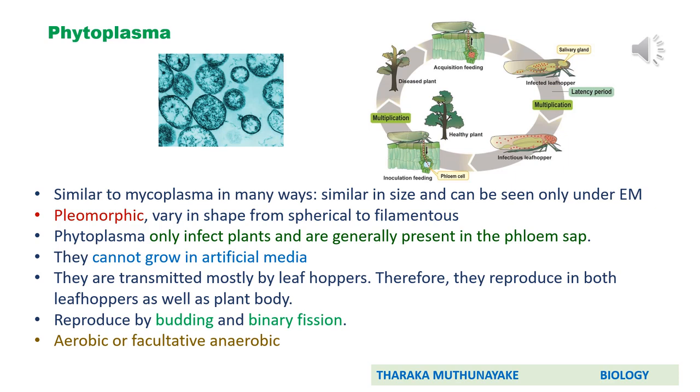Then this phytoplasma in its digestive tract moves into the phloem sap. Then the plant will be infected. Remember that. If you consider reproduction, they do budding or binary fission as asexual reproduction methods. They are aerobic or facultative anaerobic. So when you are studying, focus on similarities and also try to identify differences between phytoplasma and mycoplasma.